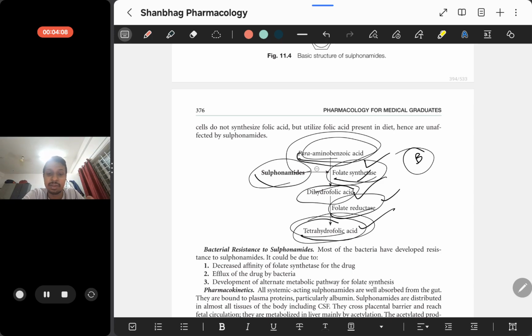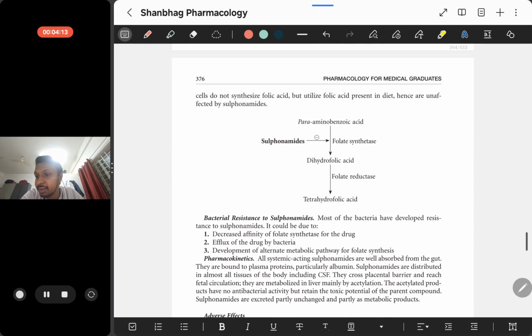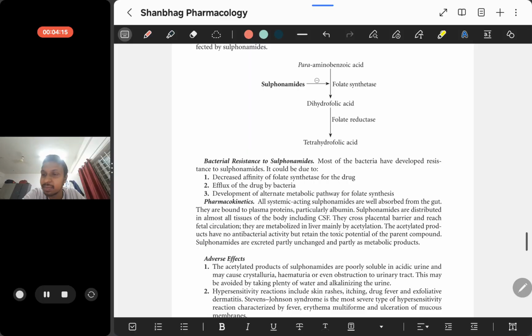Even though this happens, the bacteria are also smart guys; as it is said, survival of the fittest. Bacteria form some resistance against these sulfonamides. This resistance might be due to decreased affinity of the folate synthetase to the drug, or efflux of the drug by bacteria, or development of an alternate metabolic pathway.